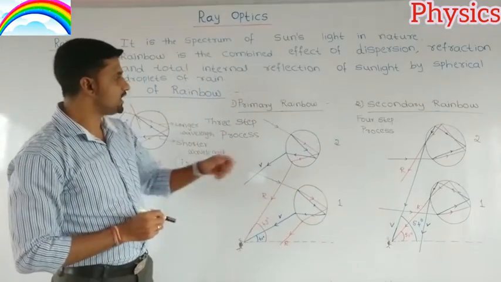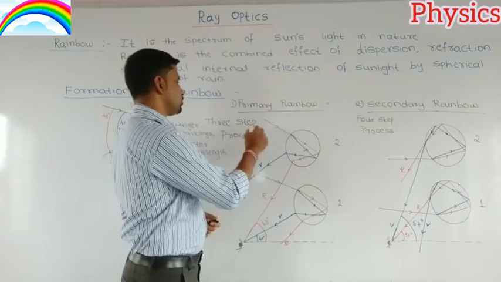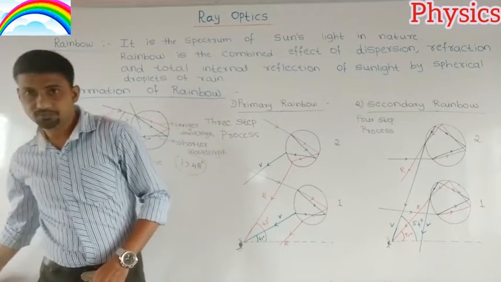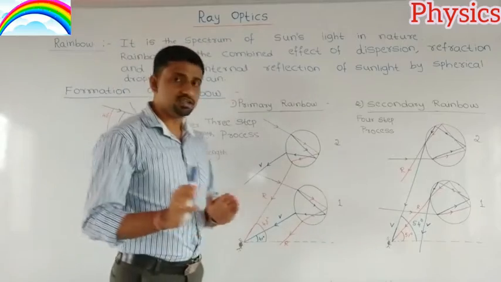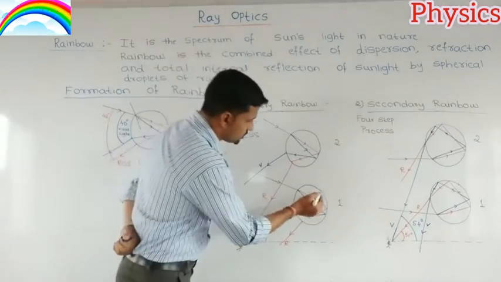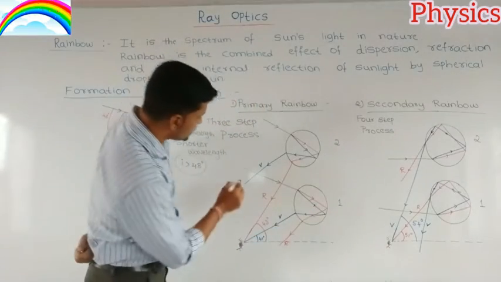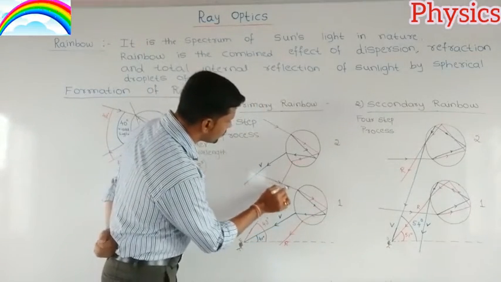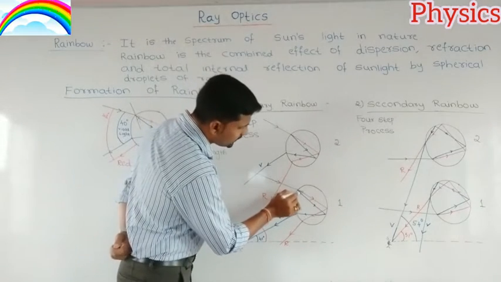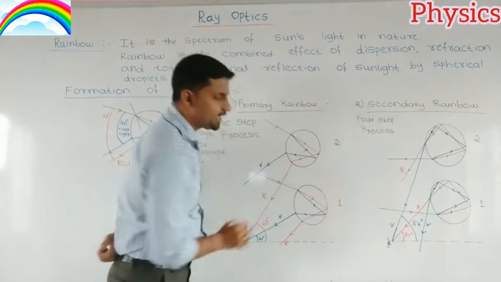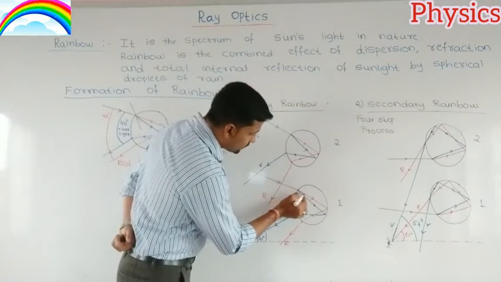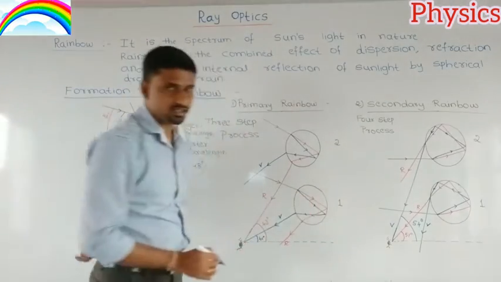And this primary rainbow is a 3-step process. This is very important. It is a 3-step process. See here, what are those 3 steps? In the first spherical droplet, this is the white light which is coming from the sun, and it enters into the spherical droplet of rain. Then it will undergo refraction. So this is the one step.